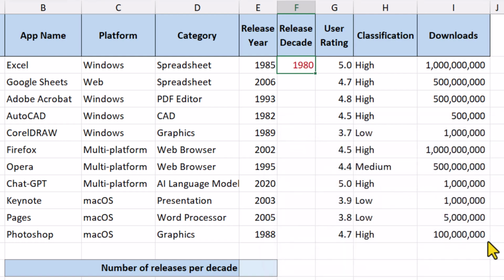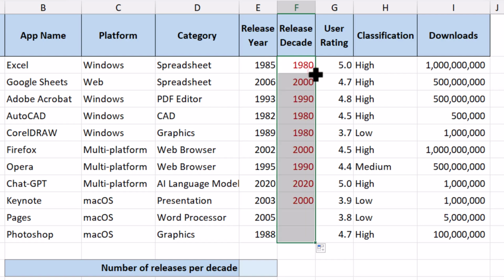In the same spirit of trying to save ourselves some time, instead of dragging the autofill cursor down to row 12, we can simply get the autofill cursor and then double click. Boom.